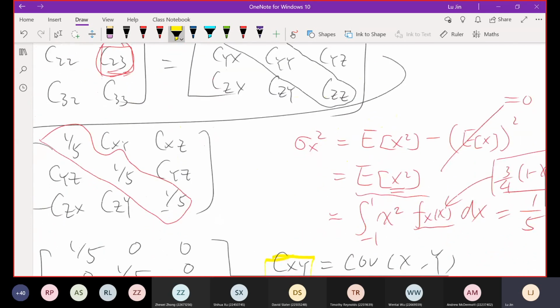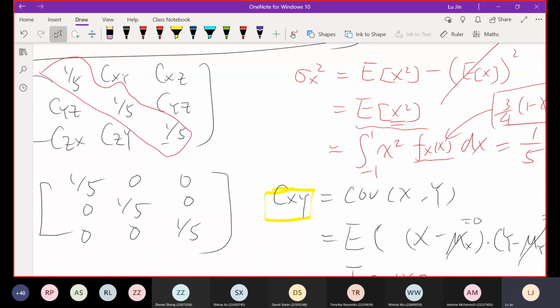But in part E, in our calculation, this covariance CXY is equal to 0. This just indicates that X and Y do not have a linear relationship. In other words, they don't have a first order relationship. The idea is pretty easy. X and Y have a relationship, but it cannot be linear, cannot be first order. So that means X and Y may have second order or third order relationships. Get that? So these two results are not conflicting with each other.